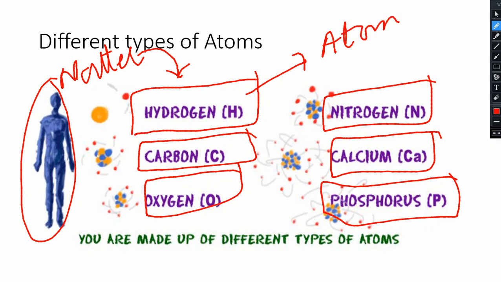So remember, hydrogen element is different from carbon, and carbon element, oxygen element, and nitrogen are different from one another. Why? Because the atoms are not the same type, they are different from one another, and that's how our body is made up of atoms. I hope that whatever you see in this universe is made from atoms, but made from different types of atoms. I hope you have understood this lecture.